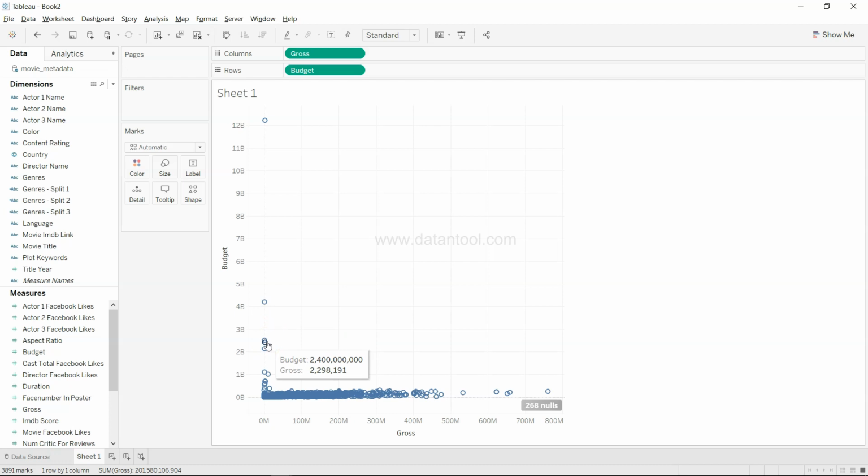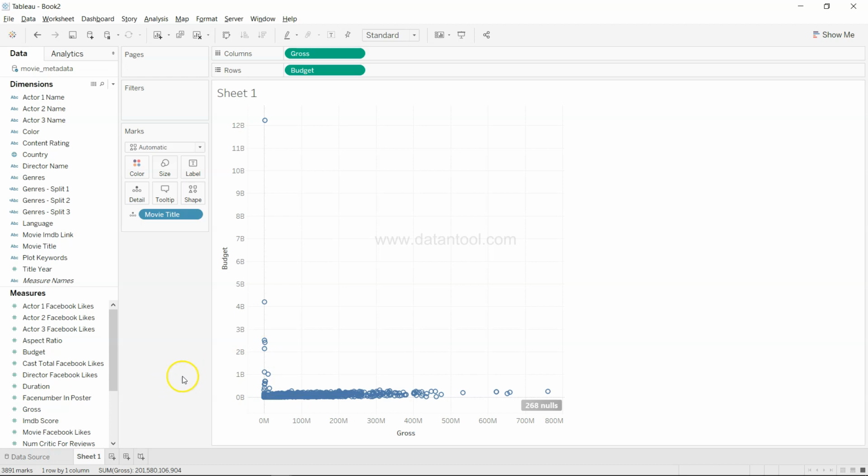If you want to further drill down into what it is or which movie it is, what you can do is simply come over here, take the movie title and put it on Detail. Once you put the movie title on Detail, you have the movie title appearing over here, which you can see is the Host. So as a data analyst, you can look for this particular row in the real data set or check with the SMEs, the subject matter experts, and they will confirm whether this is really right or not. Similarly, in the case of Lady Vengeance, Princess Mononoke, Steamboy and all of that.